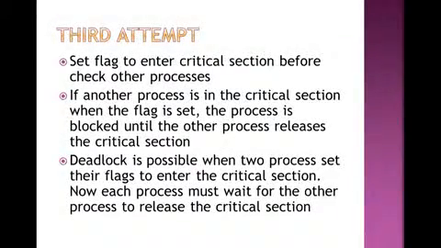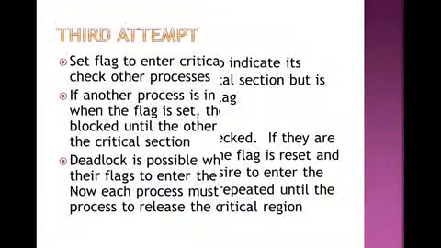Now, the third attempt is to set the flag to enter the critical section. The first attempt was don't go to the critical section. The next attempt is to set the flag, so that flag will be maintained. So set the flag for the critical section before checking the other processes. If another process is in the critical section when the flag is set, the process is blocked until the other process releases the critical section. And this is one of the important concepts of how different processes can execute in their critical sections.